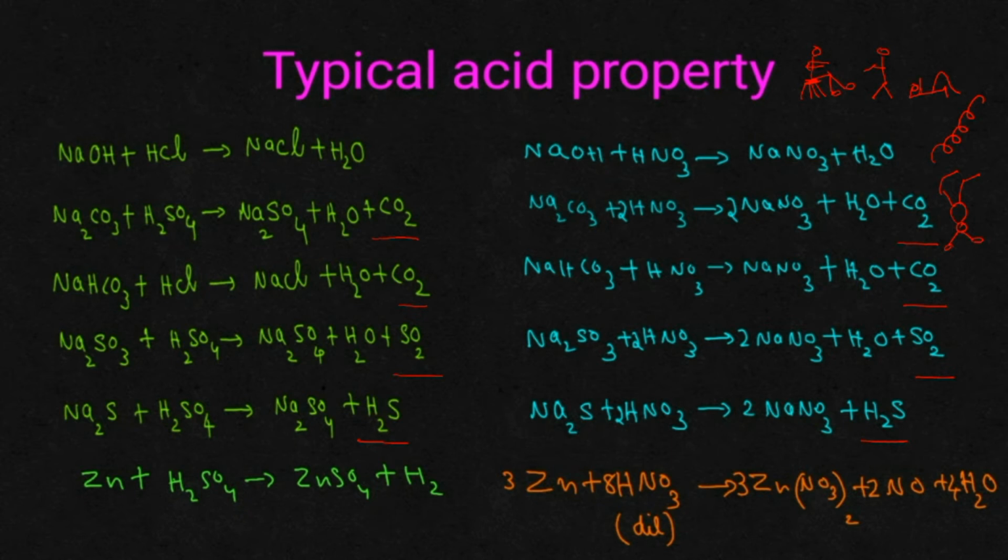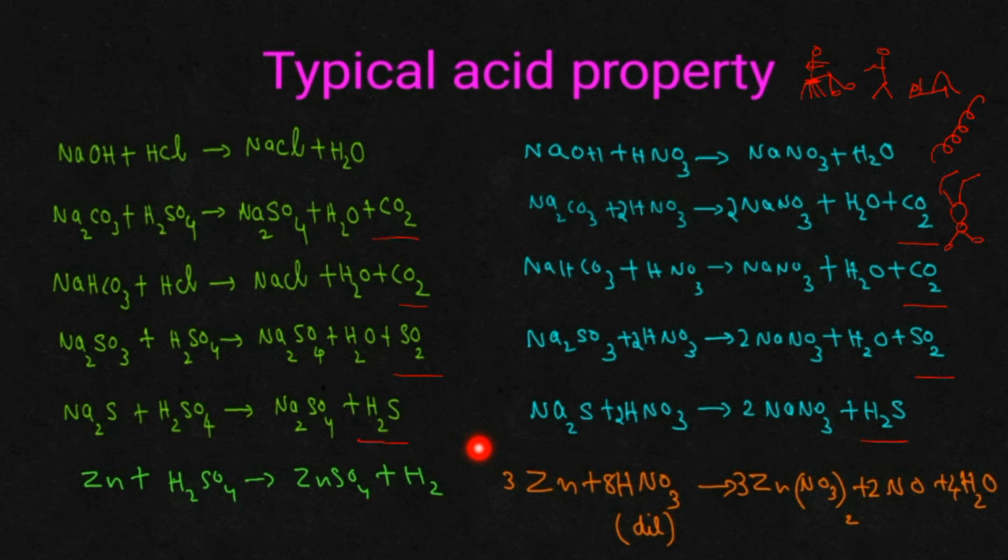So what we are trying to summarize is, dilute nitric acid will behave as a normal typical acid only, except in the reaction with metals. When it is reacting with a metal, it will be showing oxidizing property.